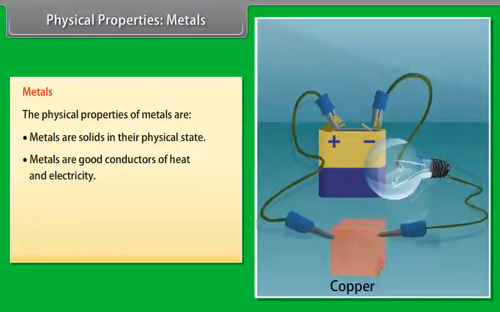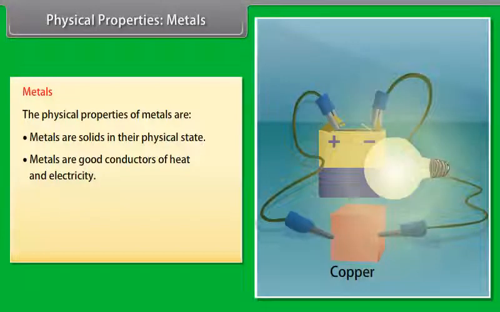Good conductors of heat and electricity. Metals are good conductors of electricity as they have free electrons. For example, silver and copper are the best conductors of heat and electricity, whereas lead is the poorest conductor of heat.